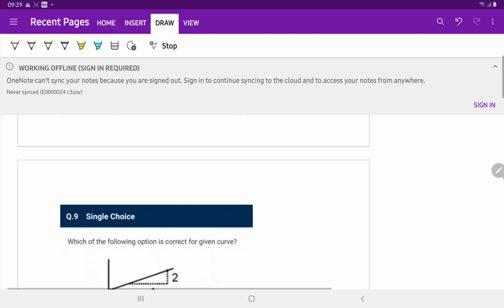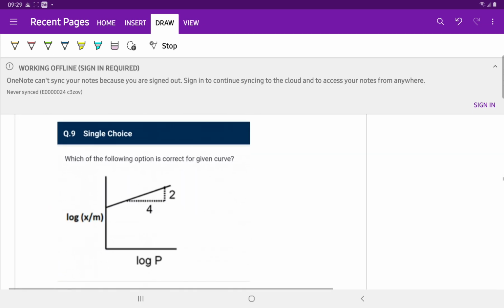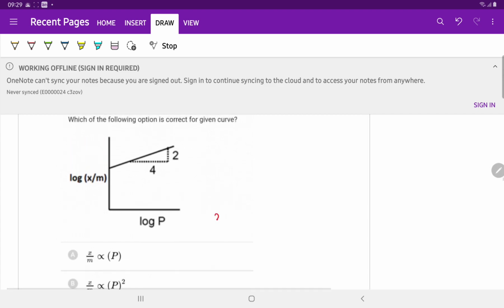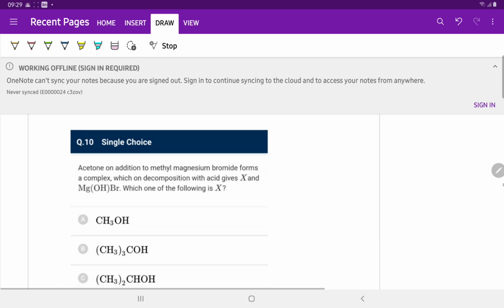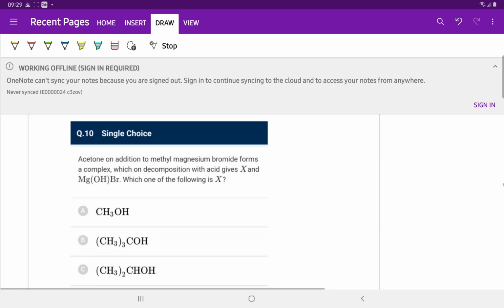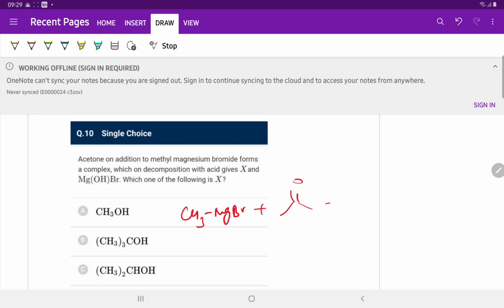Question number 9. Which of the following options is correct for the given curve? x by m is directly proportional to p raised to the power 1 by n. 1 by n is the slope, and slope is tan theta, which is 2 by 4, that is 1 by 2. So x by m is directly proportional to p to the power 1 by 2. So option C is correct. Question number 10. Acetone on addition to methyl magnesium bromide, CH3MgBr, reacts to form tertiary butyl alcohol.